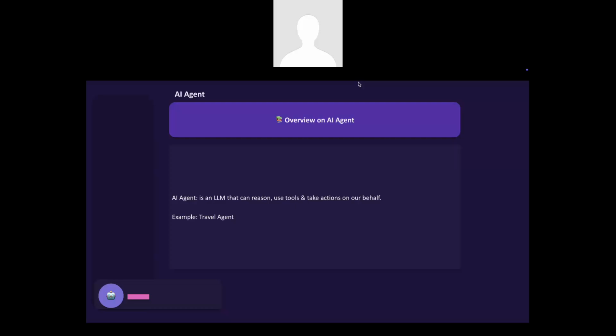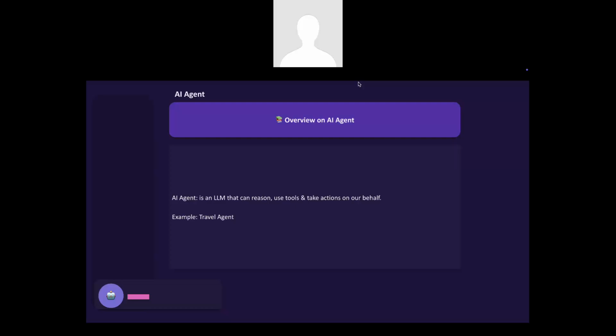Consider that I want to draft an email, so I can create an agent for that. And I want to do a quick summary on all the websites available to get the least flight prices. Basically, I can create an AI agent for that. So whatever task you want done on behalf of us, we can create an agent that performs that work and achieves that work, which we can call a goal, basically.